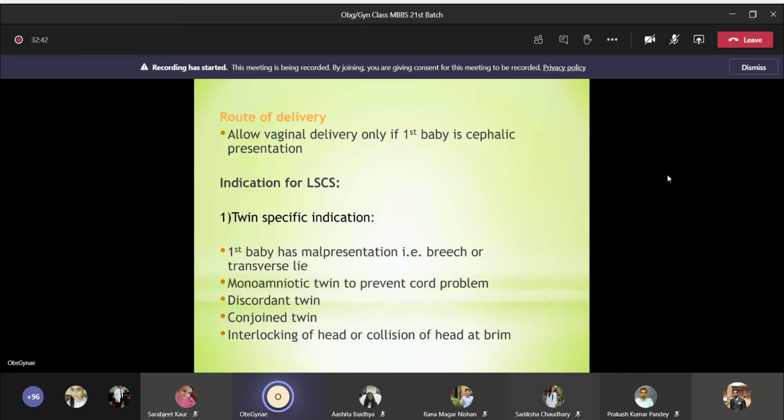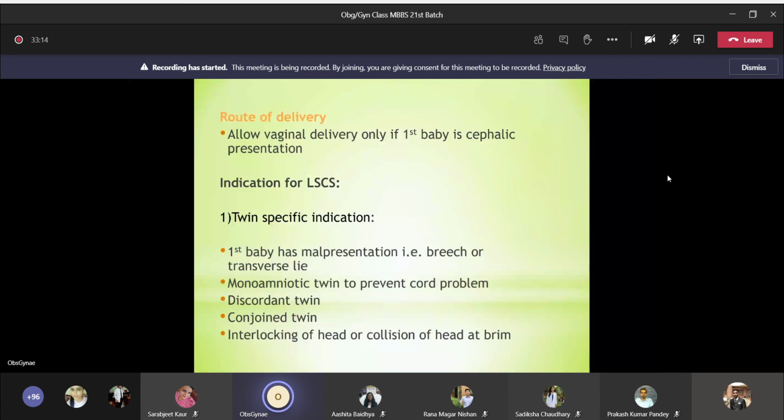Whenever you plan the route of delivery, it depends. You can allow vaginal delivery only if the first baby is cephalic presentation, okay? Now, coming to indication for cesarean section, twin specific indication is if the first baby has malpresentation. If the first fetus is breech or transverse lie, then you should not be going for vaginal delivery. You should always go for cesarean section. And second is monoamniotic twin, I told you also, to prevent cord problem.